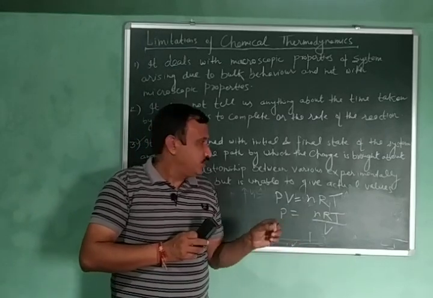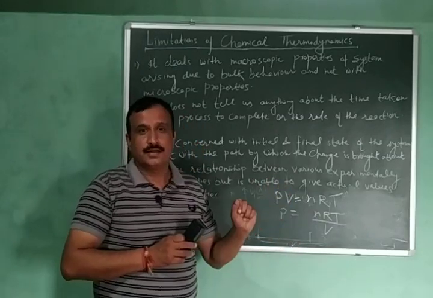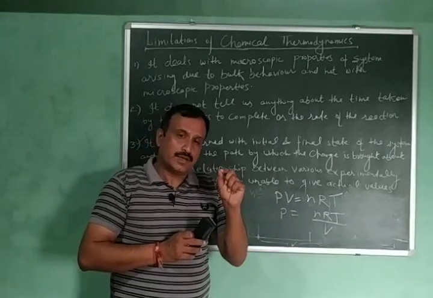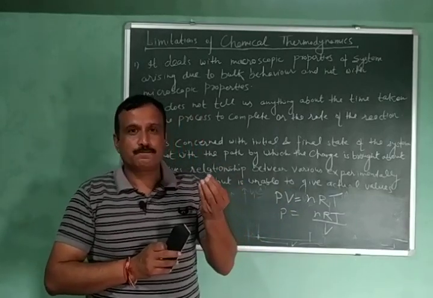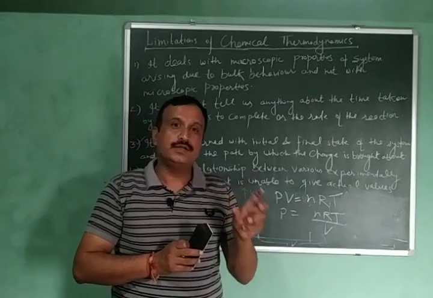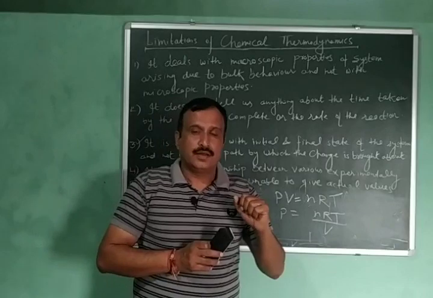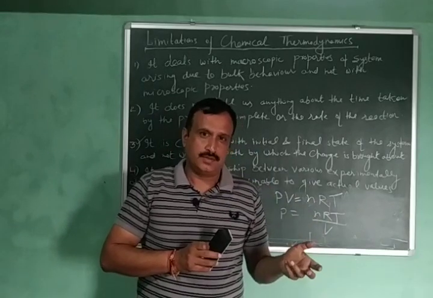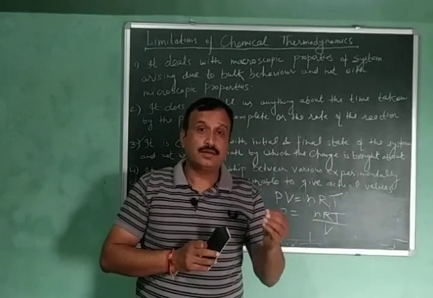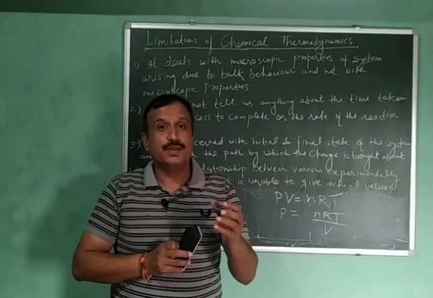Another thing which I have not written here is that chemical thermodynamics also doesn't tell us how these properties arise. For example, it talks about pressure, it talks about volume, but it will not tell us how the pressure arises.